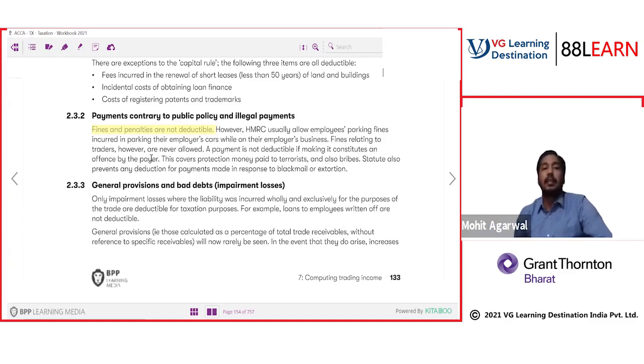So do we understand this provision regarding bad debt? What is the provision regarding bad debt, my friend?